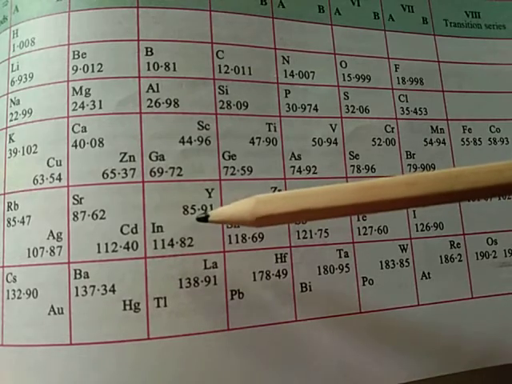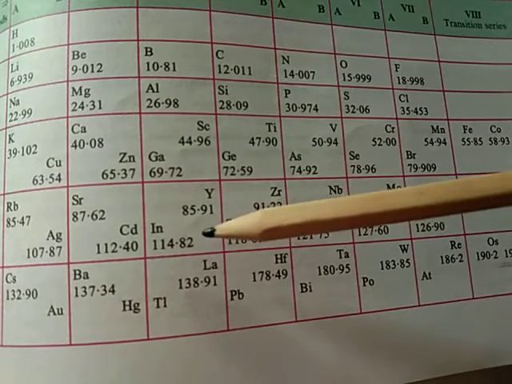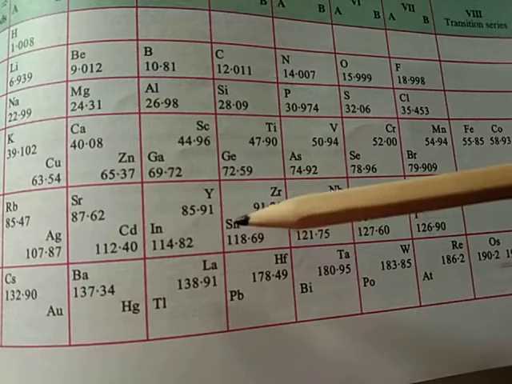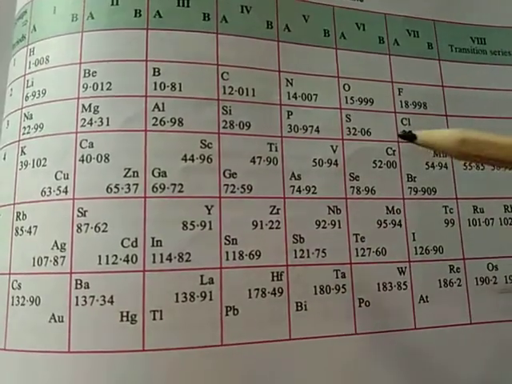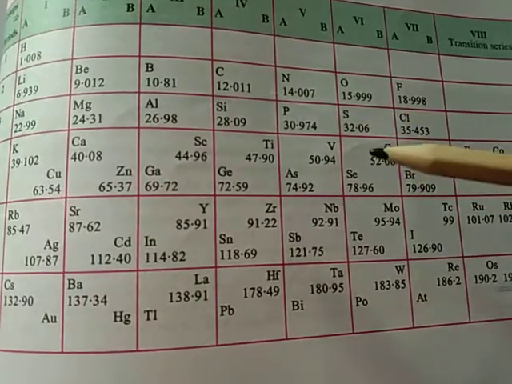Now the fifth point is cause of periodicity. Mendeleev failed to explain the cause of periodicity in the properties of elements. And the last limitation is position of lanthanides and actinides.